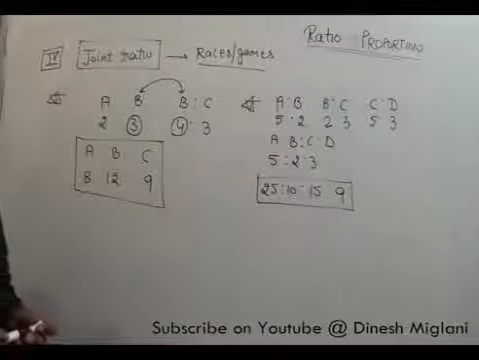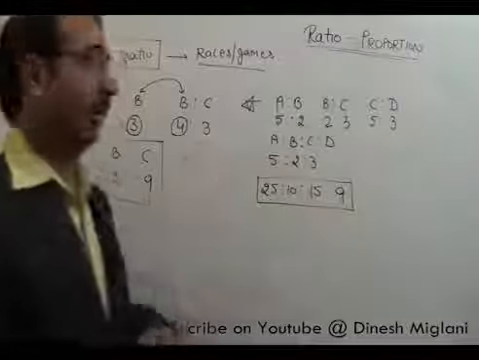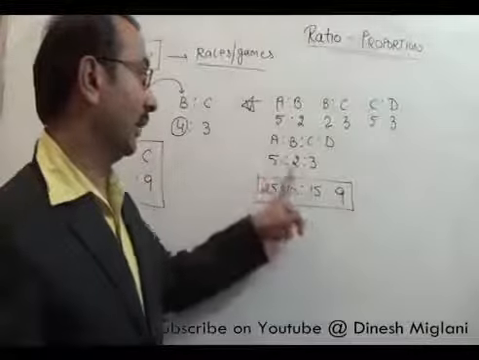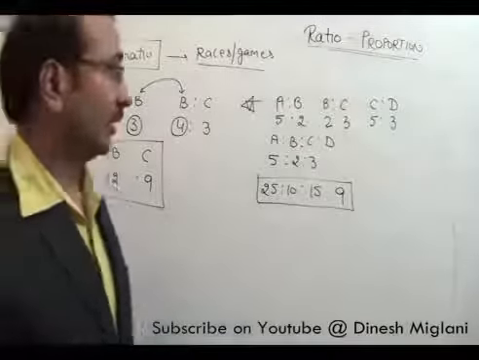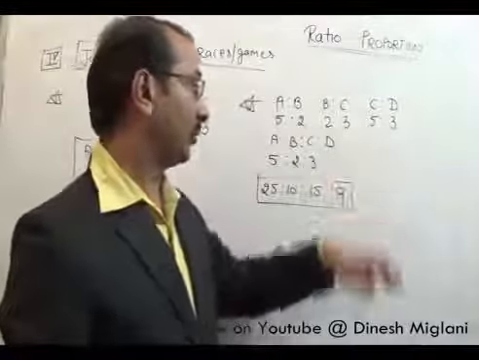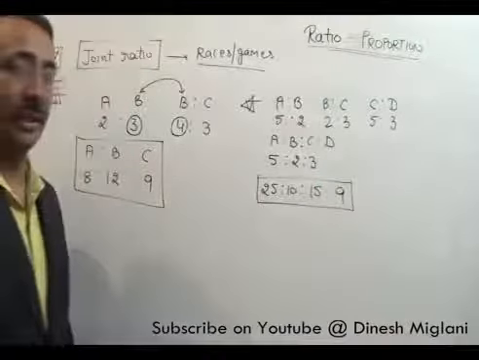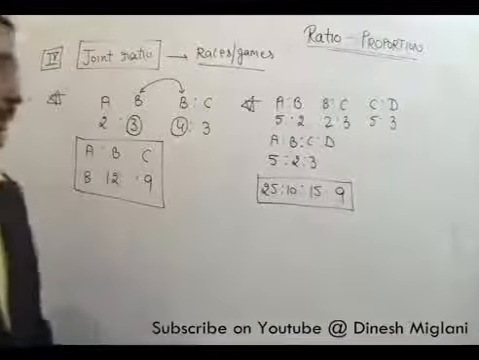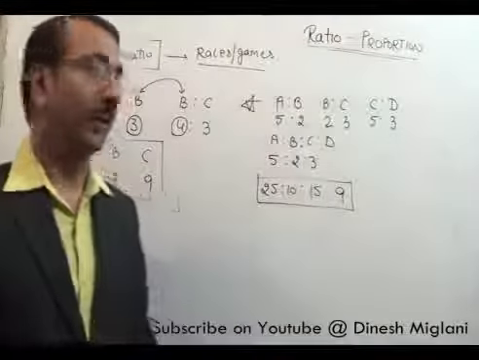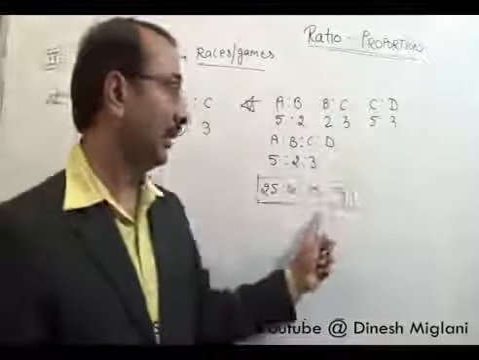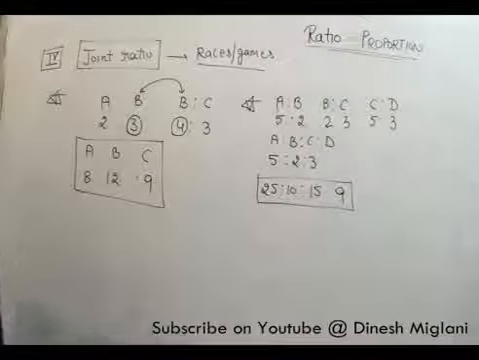What we have done: it is given that A:B is 5:2, B:C is 2:3. Because these two are equal, I can say A:B:C is 5:2:3. After this, C ratio D is 5 ratio 3. It means this is 3 and this is 5. First of all, I have to make them equal. So I can multiply this number by 5. That becomes 25 ratio 10 ratio 15. And here multiply this by 3. 15 ratio 9. Answer is 25 ratio 10 ratio 15 ratio 9.